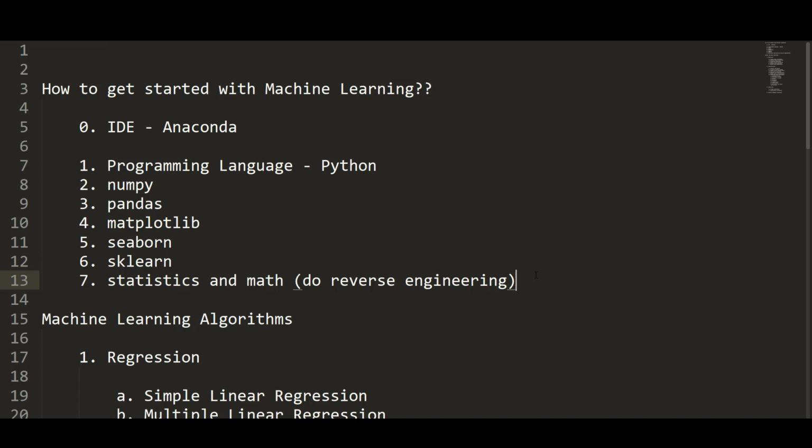For example, if you are learning an algorithm and you come across something like a p-value or z statistic, then go back, understand and explore what a p-value or z statistic is. Do not spend your time learning the entire statistics or math. It is never going to be helpful for you. So always do reverse engineering. Learn only the statistics and math that you come across whenever you learn an ML algorithm. That way you can save time and focus only on the things that are essential for us.